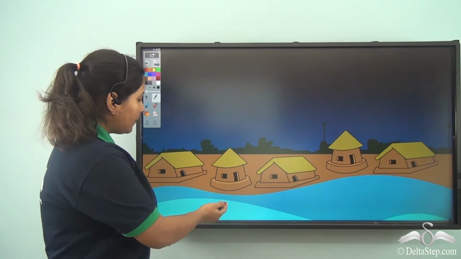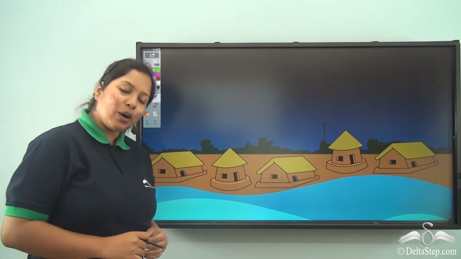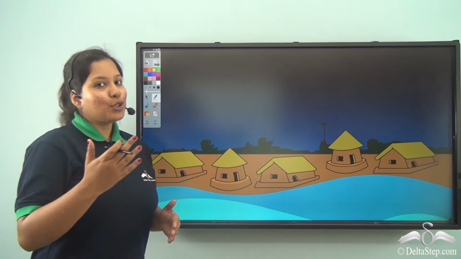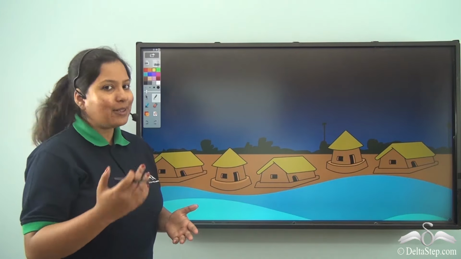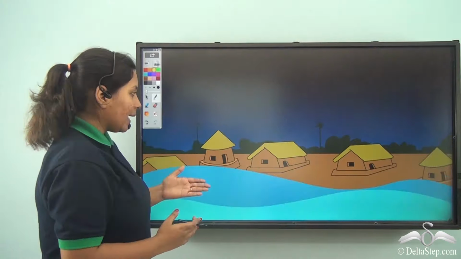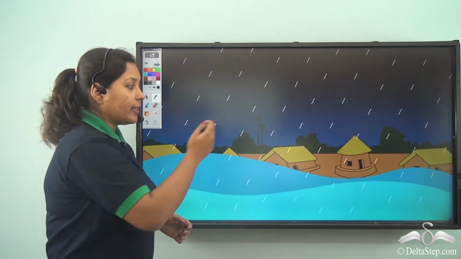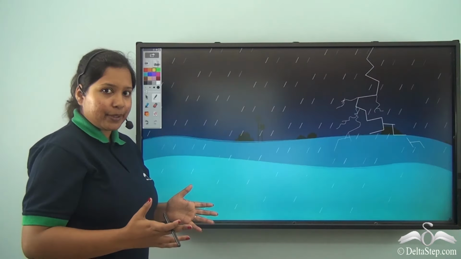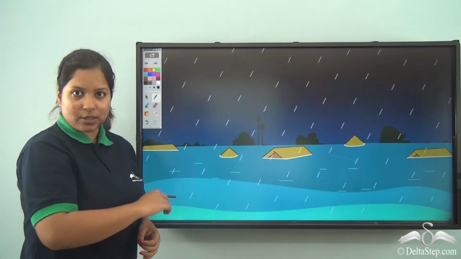In previous days, people used to make their houses near the rivers because it was easy for them to get water for their farming as well as for their food and drinking purposes. But what happened? One day severe rainfall started and the water started to increase. The flood happened and the water entered all the houses.